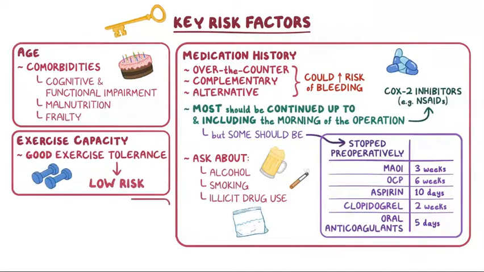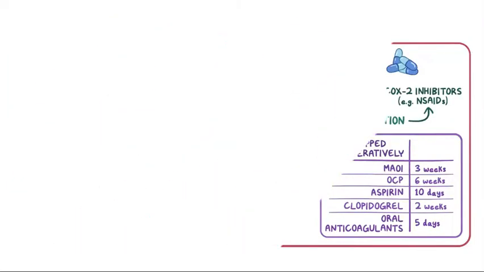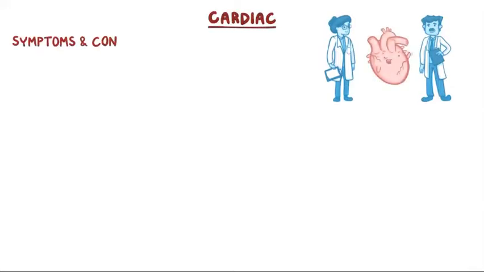It's also important to identify a personal or family history of anesthesia complications, like malignant hyperthermia, which is a rare complication of anesthesia that can be due to an inherited condition that's autosomal dominant. At the time of the initial preoperative evaluation, it's specifically important to ask about cardiac symptoms and conditions.